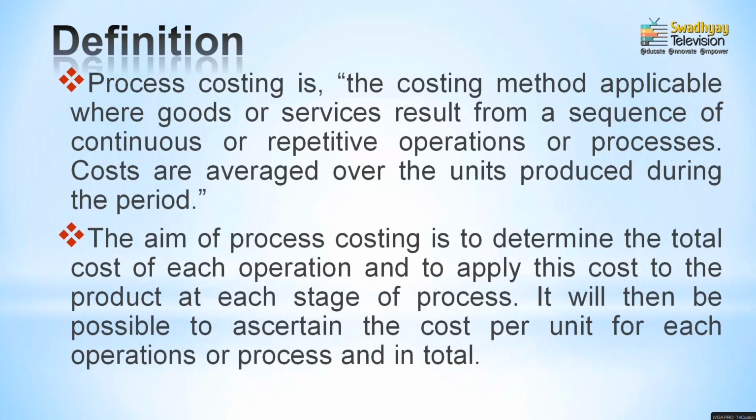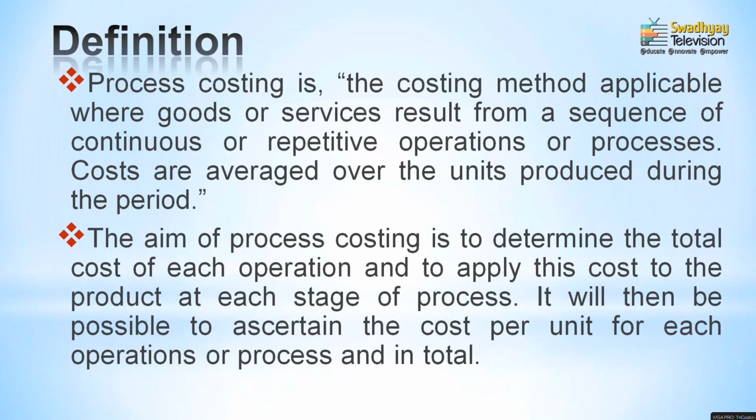One, it is a continuous process; then you can identify it is a sequence of processes. Then you can identify it may be manufacturing involving goods or services. Then you can identify the averaging of cost. Averaging a cost means that the cost has been divided between the departments, or between the activities, or you can say between the processes.